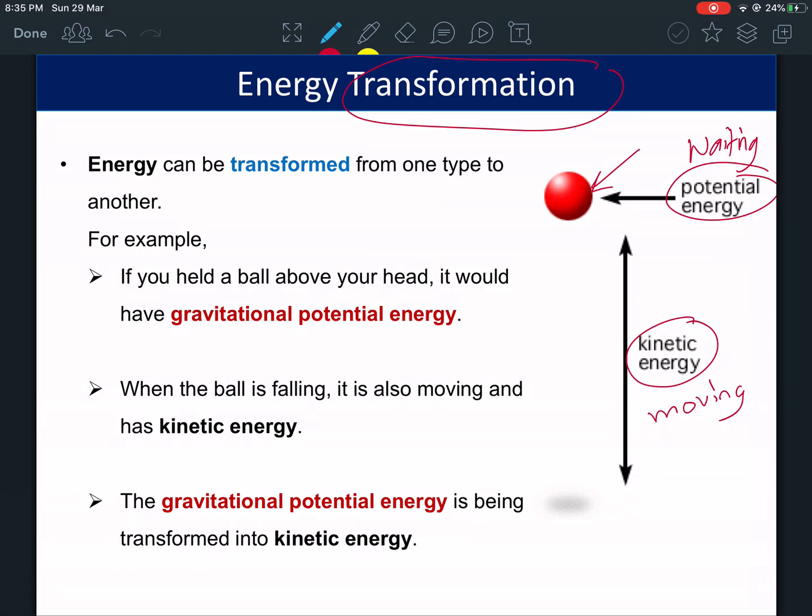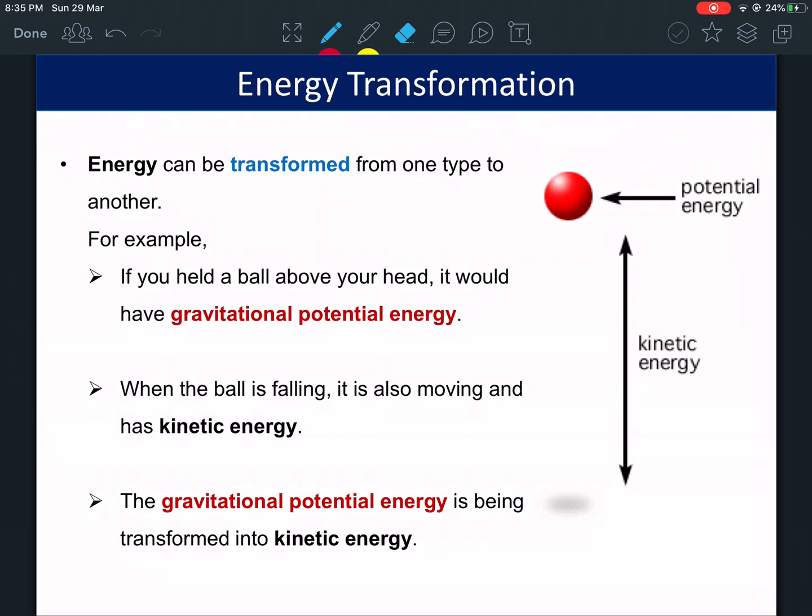When you're holding the ball, it's potential energy. When you let go of the ball and the ball falls down, it transforms. There's a transformation from potential to kinetic energy. This is a kind of transformation from potential to kinetic energy. This is gravitational potential to kinetic.